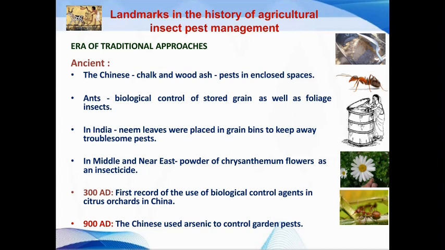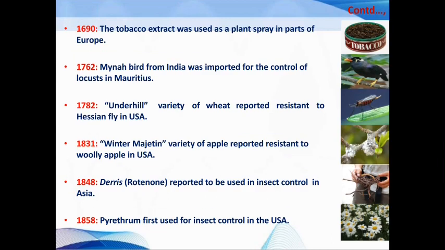It means the ant is used as a predator against stored grain pests. Then in 1690, tobacco extract, a botanical insecticide, was used as a plant spray in parts of Europe to reduce pest populations. Then in 1762, myna birds from India were imported for the control of locust in Mauritius.